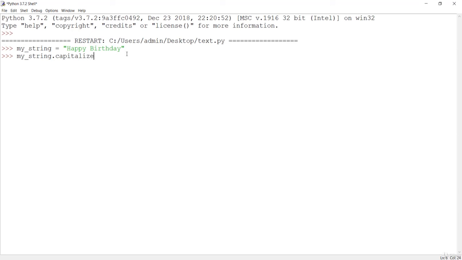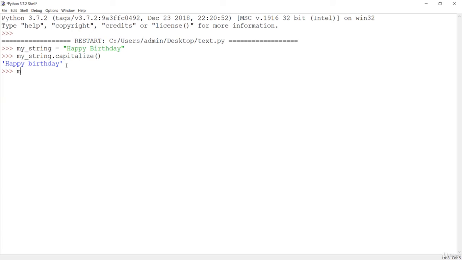Just make sure you enter this function. When I hit enter, you can see that with this function only the first letter will be capitalized and all the other letters will be lowercase. So this is the capitalize function.